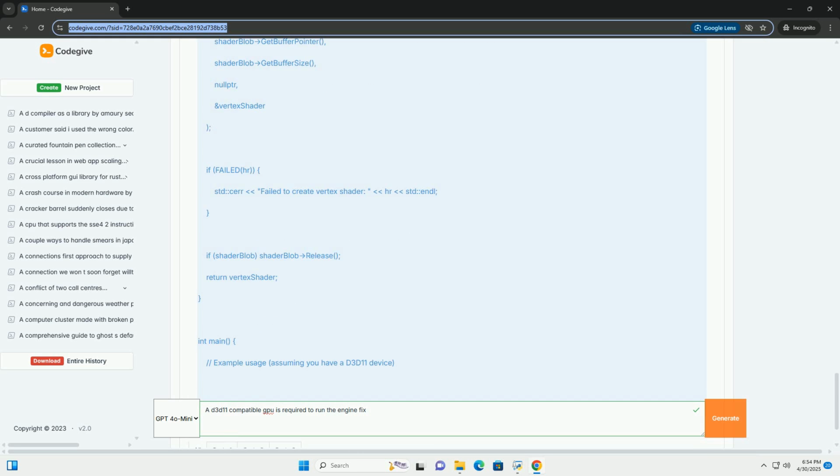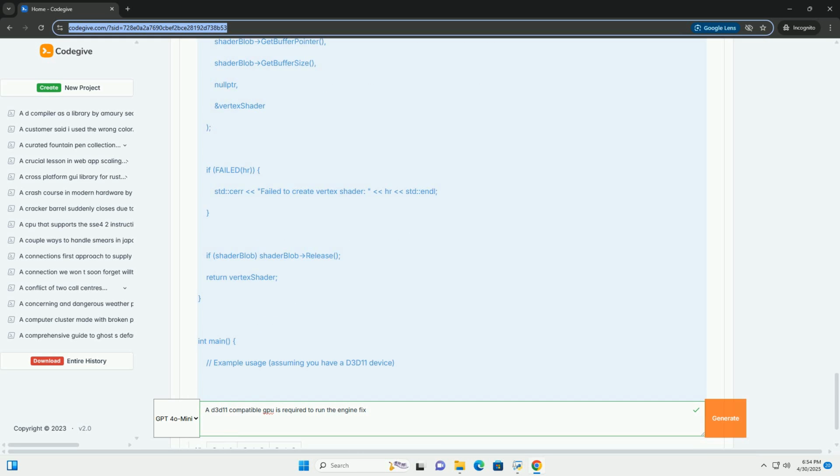3. In-game settings. If available, some games display DirectX version information in their settings menus. While this doesn't guarantee full D3D11 support, it can give you a clue. 4. Code considerations for modders and engine fix developers. When developing engine fixes that interact with D3D11, consider the following.